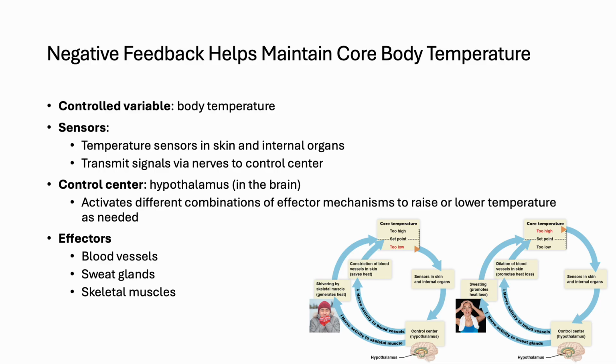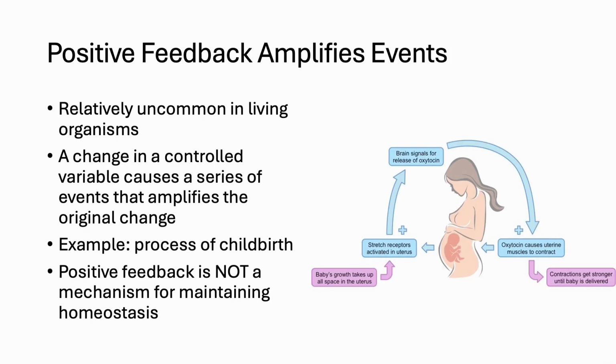A good example of negative feedback is the regulation of body temperature. The control variable is the core temperature. Sensors in the skin and internal organs detect heat or cold and relay that information to the hypothalamus, which is the control center in the brain. The hypothalamus then activates effectors, such as blood vessels, sweat glands, and skeletal muscles. If the body is too hot, blood vessels dilate and sweat glands release sweat to cool the body. If it's too cold, blood vessels constrict and muscles may generate heat through shivering.